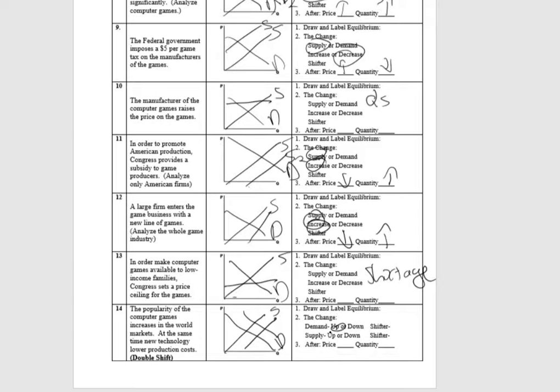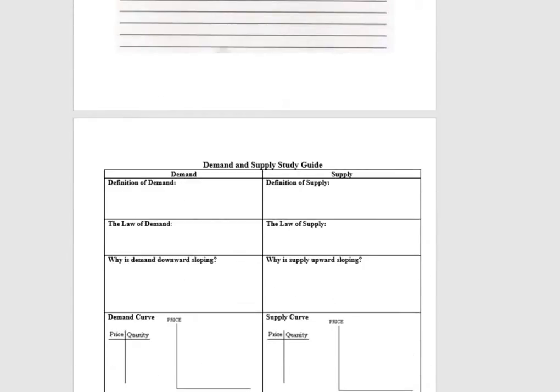Demand increase, supply increase. Afterwards, we don't know about the price because supply might have increased a little bit while demand increased a lot. If that were the case, then price would go up. But if supply increased a lot and demand increased just a little, then price would go down. So we don't know about the price, so it's indeterminate there. But we do know for sure that the quantity increased. The rest of the stuff, guys, should be fairly straightforward here.